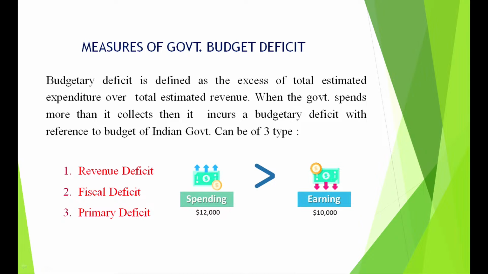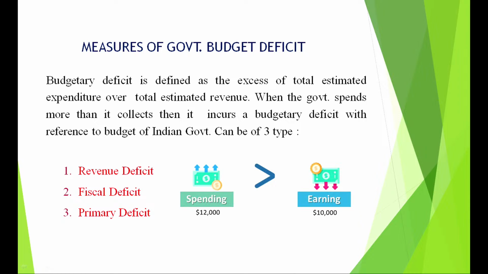When the government spends more than it collects, like in a family, if you spend more than what you are earning, your budget will go into deficit. Similarly with the country, it is called a budgetary deficit. So let's see, if I show you this diagram, the country economy is spending, let's say, $12,000, but it is earning only $10,000. So this economy is going into a deficit of $2,000.